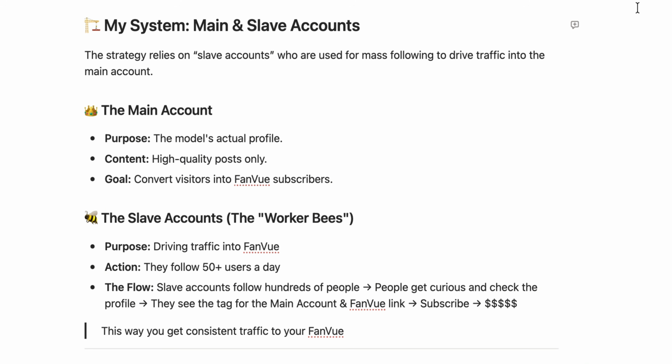Now what this does is it gets reach to your main Threads account, making it go viral. And when they go into your main Threads account, they also click the Fanvue link. Or they can click the Fanvue link directly from the slave account bio. They subscribe to your Fanvue page and then you start chatting. With this strategy, you get consistent traffic to your Fanvue page.